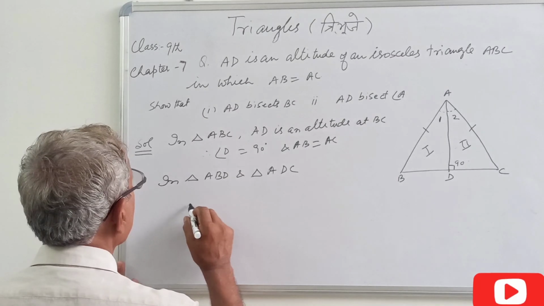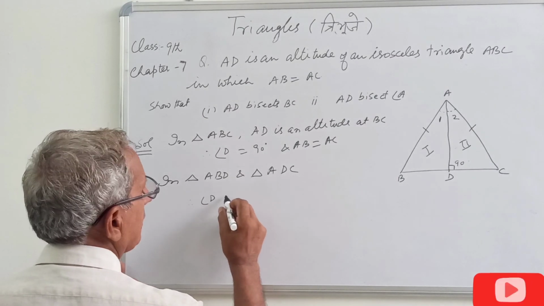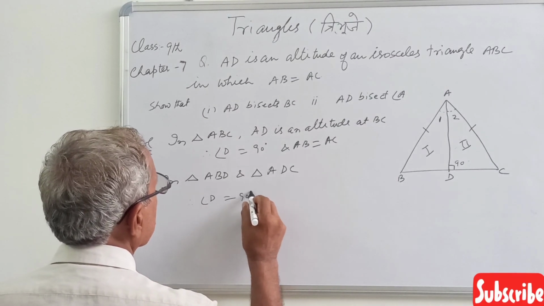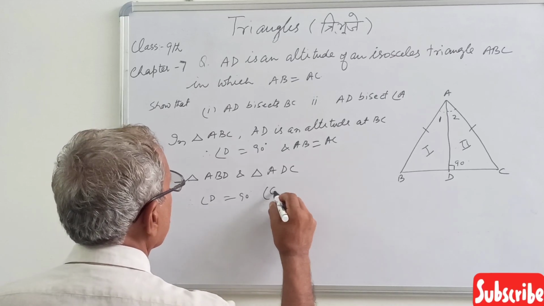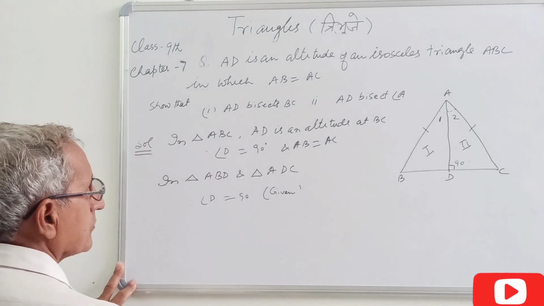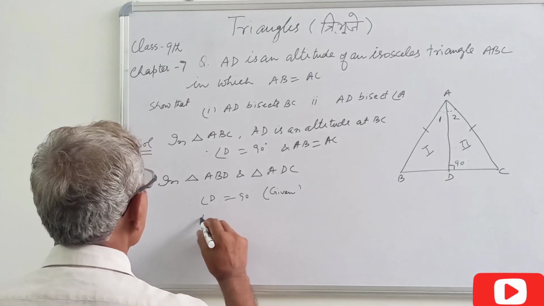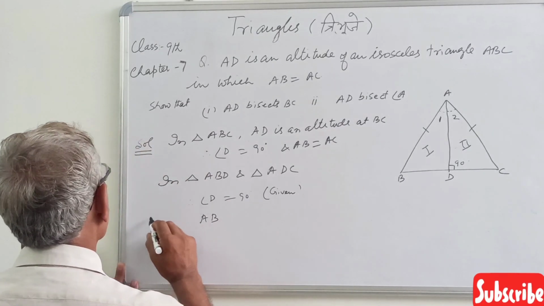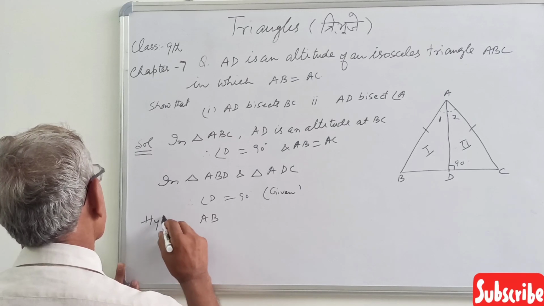So since angle B is 90 degree given, AB, that is the hypotenuse.